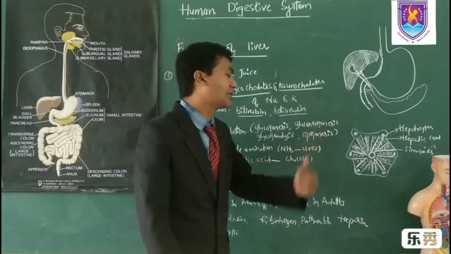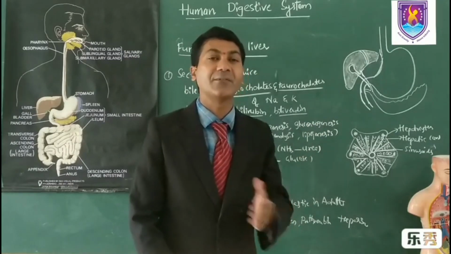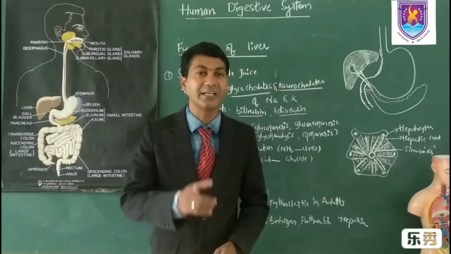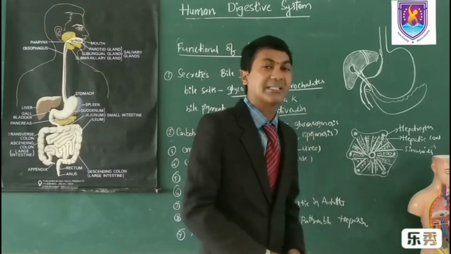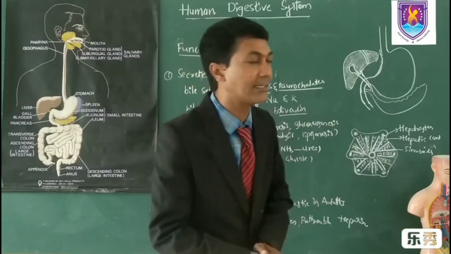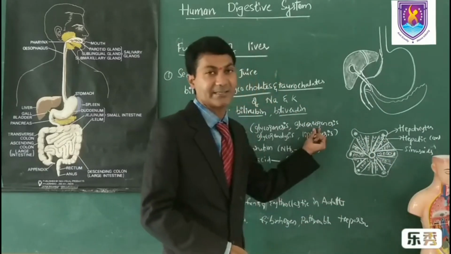And gluconeogenesis. My dear students, whenever glucose is formed from something other than glycogen, it is said to be gluconeogenesis, like lactic acid. If lactic acid is converted into glucose, then it is said to be gluconeogenesis.